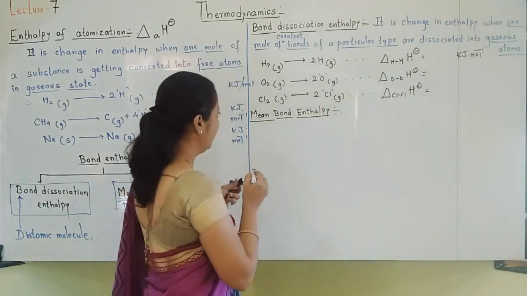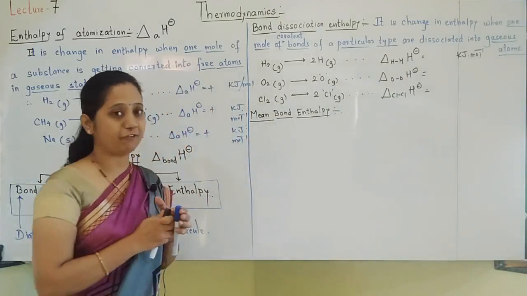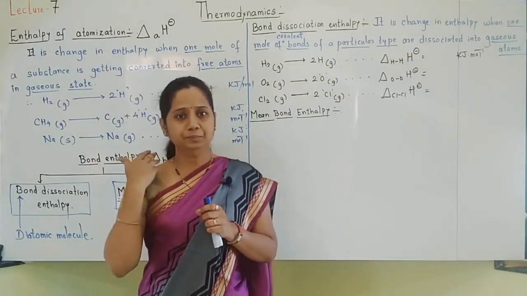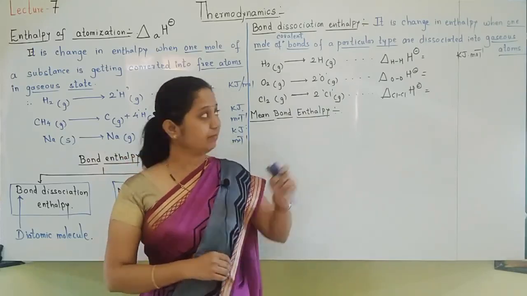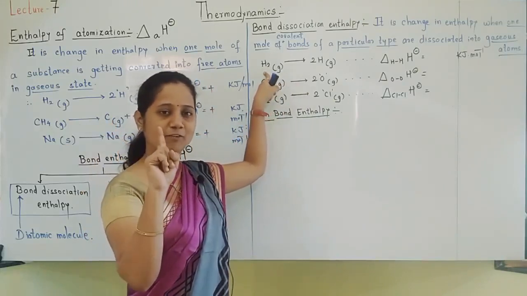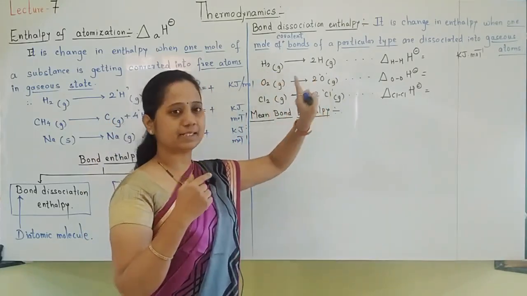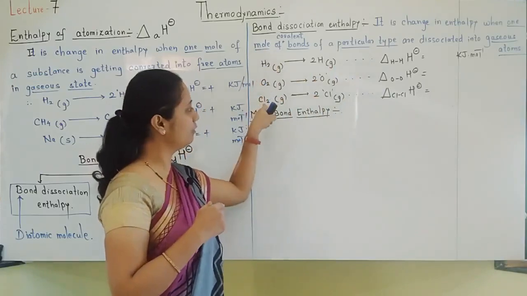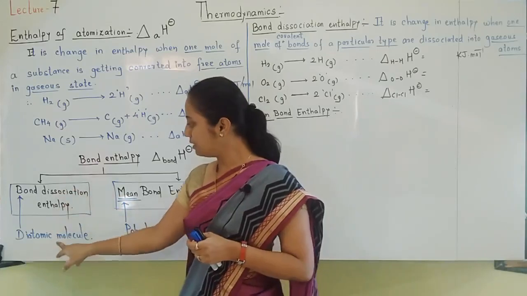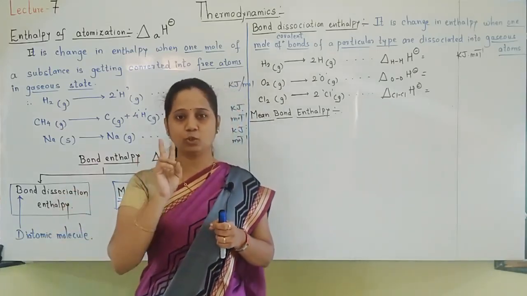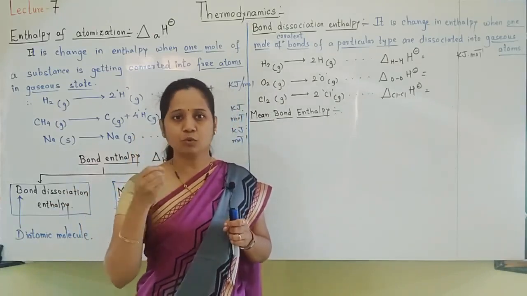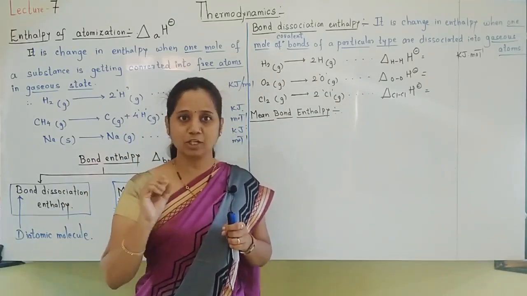Okay. So mean means what, students? Average. When it is necessary to calculate average, when many bonds are there. Here only one bond was there, between two atoms, one bond was there. So directly we wrote its bond dissociation enthalpy. Everywhere only diatomic molecules are there. This term itself is applicable for diatomic molecules. Only two atoms are there, so between two atoms only one bond is present. So we can use the term bond dissociation enthalpy.